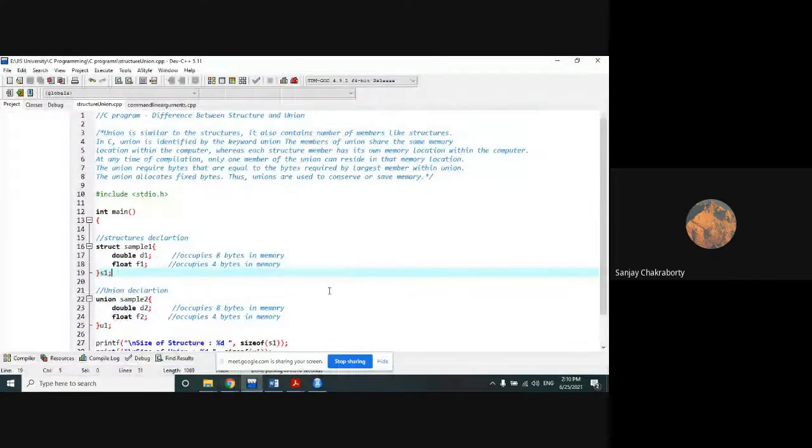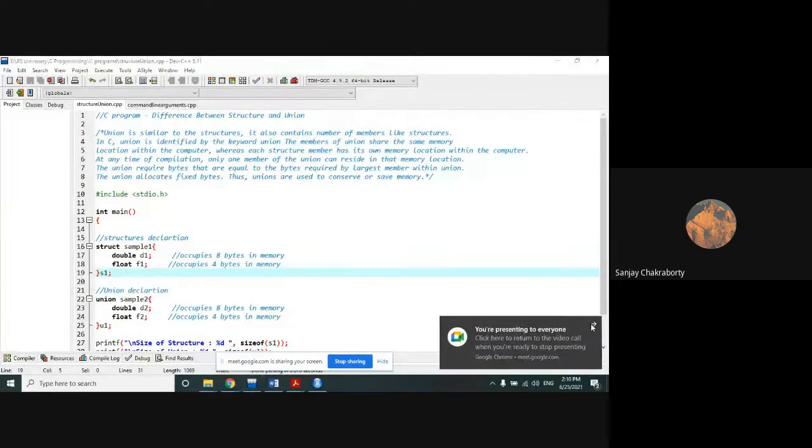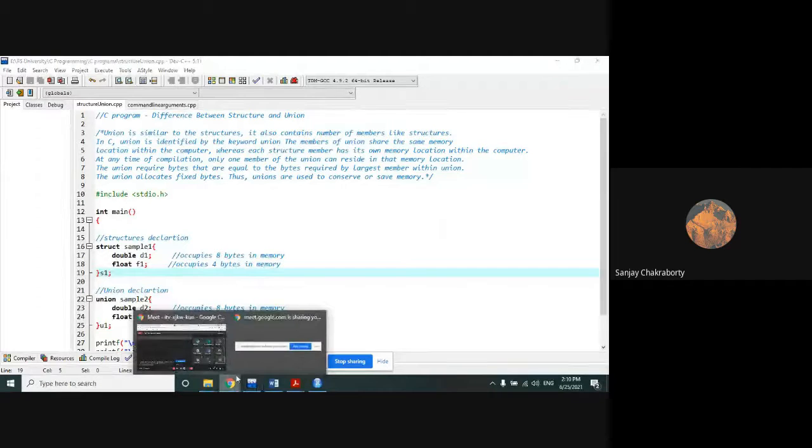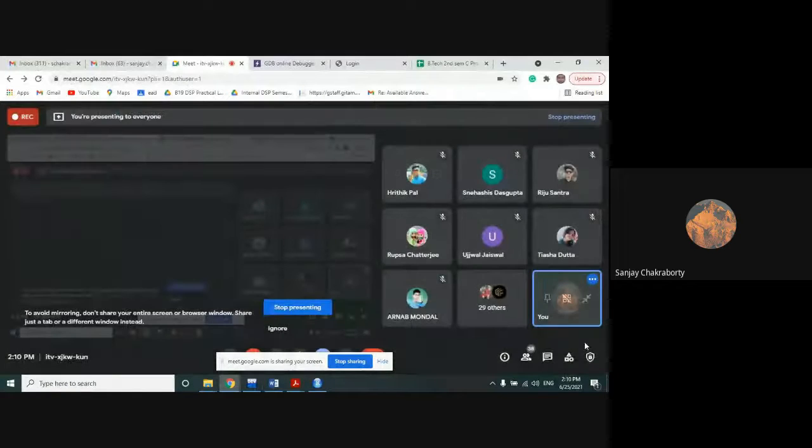So today I want to discuss the union, another special kind of data type in C that allows storing of different types. So everyone please write down some important points regarding union, which I am going to discuss. Okay, so what is union? Union is another kind of special data type in C. Just like structure, similar to structure, it also contains a number of members or elements.